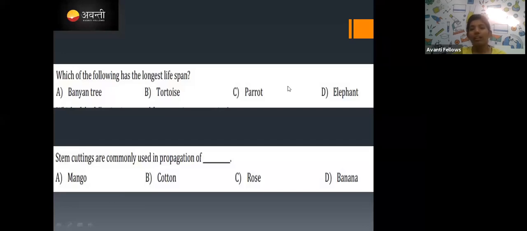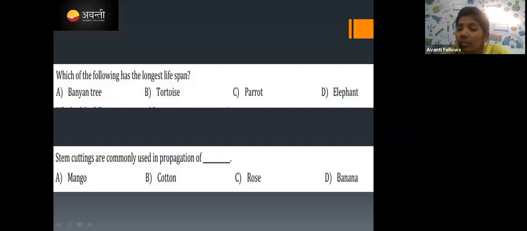The results are like this: 64% of the people have chosen option A, 24% have chosen option B, 12% have chosen option C, and nobody chose option D. So I'm stopping sharing the results. So which of the following has the longest lifespan? Most of you said banyan tree.